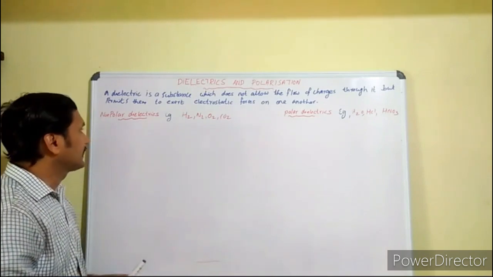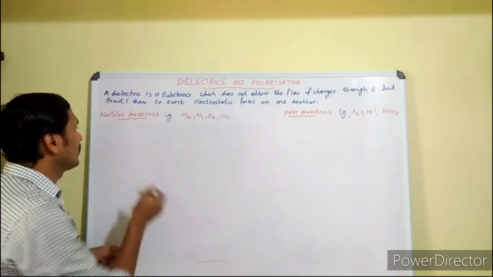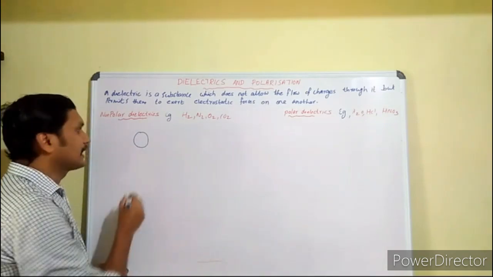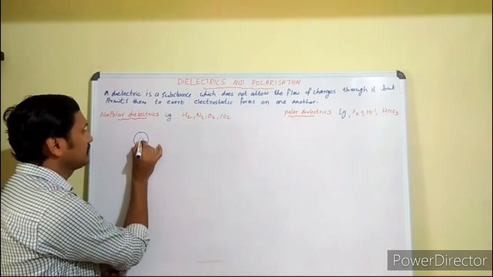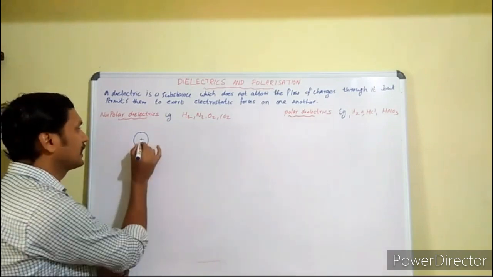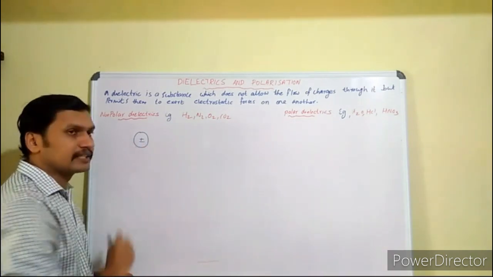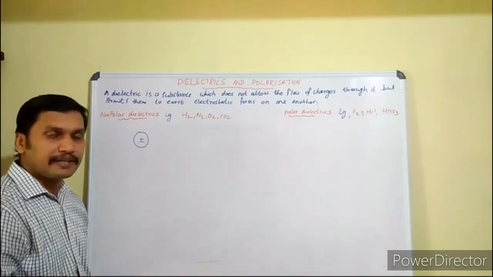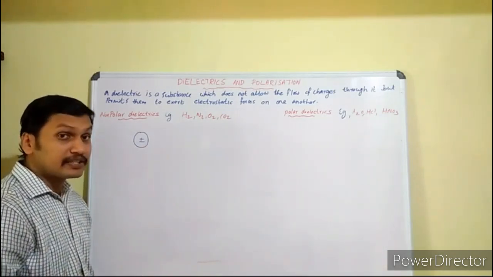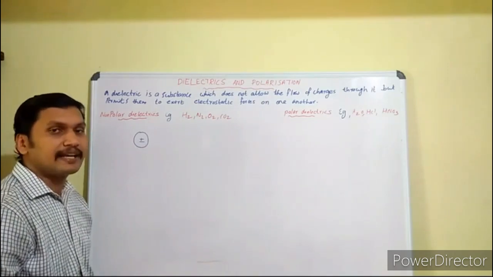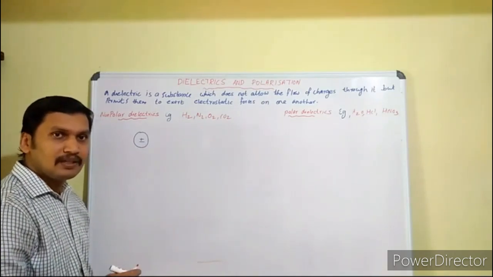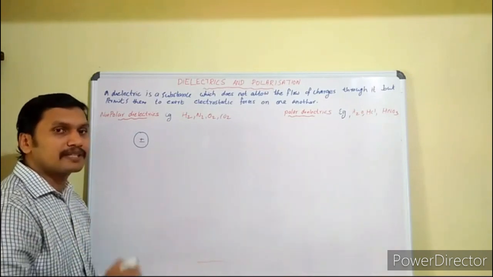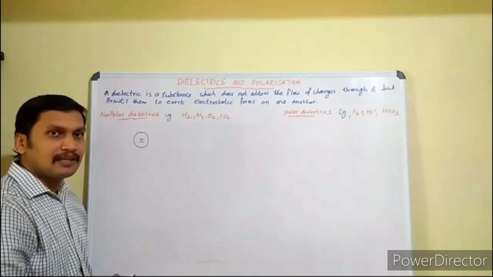Suppose this is an atom or molecule. If the center of positive charge and the center of negative charge exactly coincide at a single point, it means there is no charge separation in such an atom or molecule. So it does not possess any dipole moment.